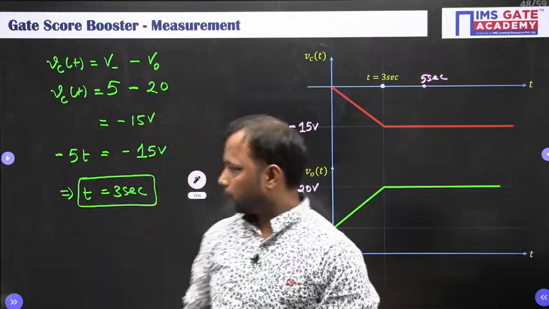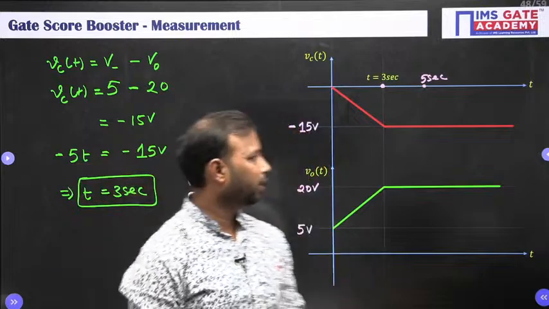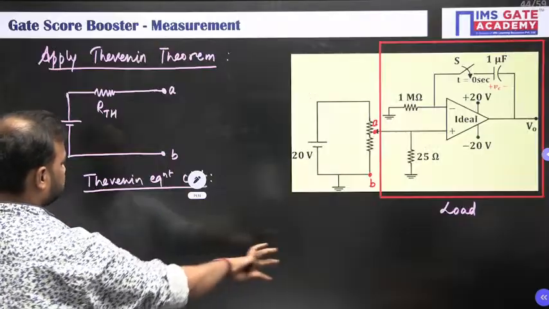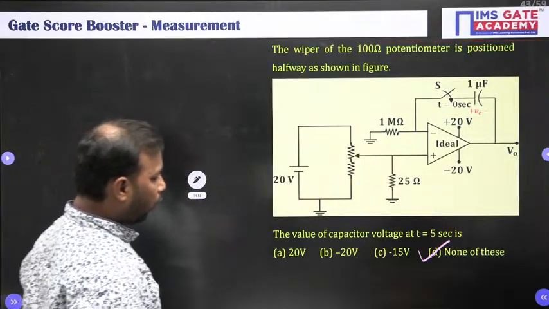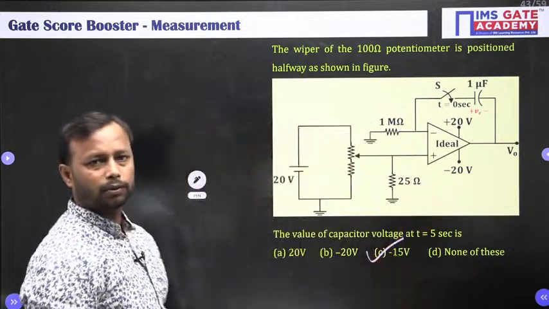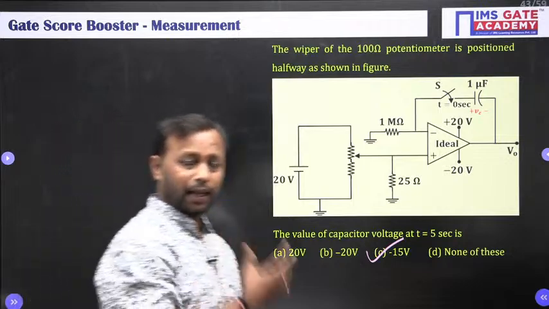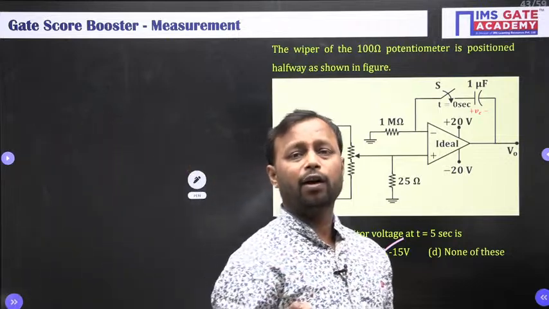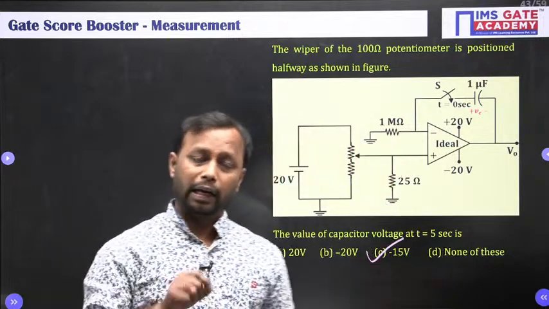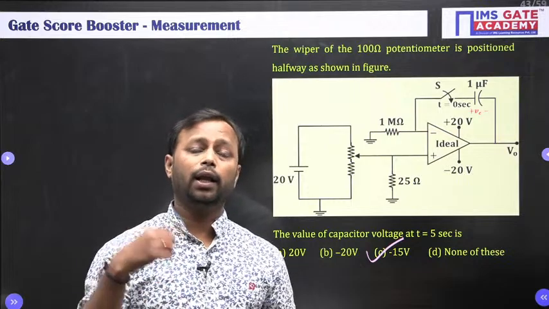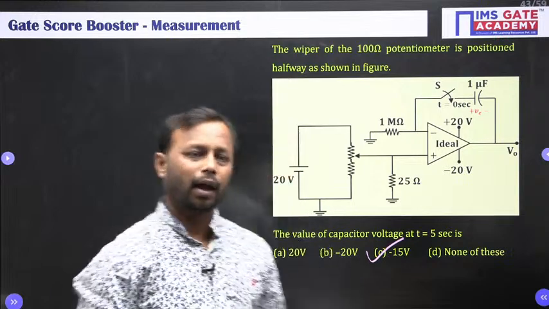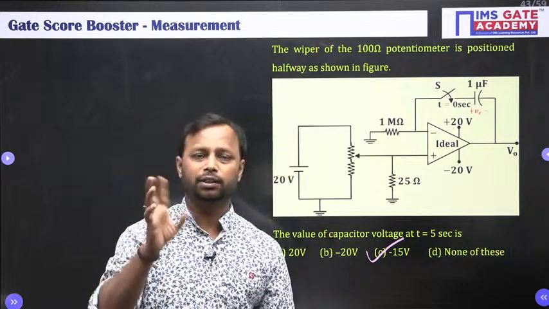So either you can go by this conventional approach or by this waveform method. The correct answer for this question is minus 15 volt, which is given in option D. I hope you have got the concept. Always remember, whenever the current through the capacitor is a DC quantity, it will charge the capacitor till infinity if there is no restriction of a saturation voltage. Such a thing is known as linear charging and discharging of the capacitor.